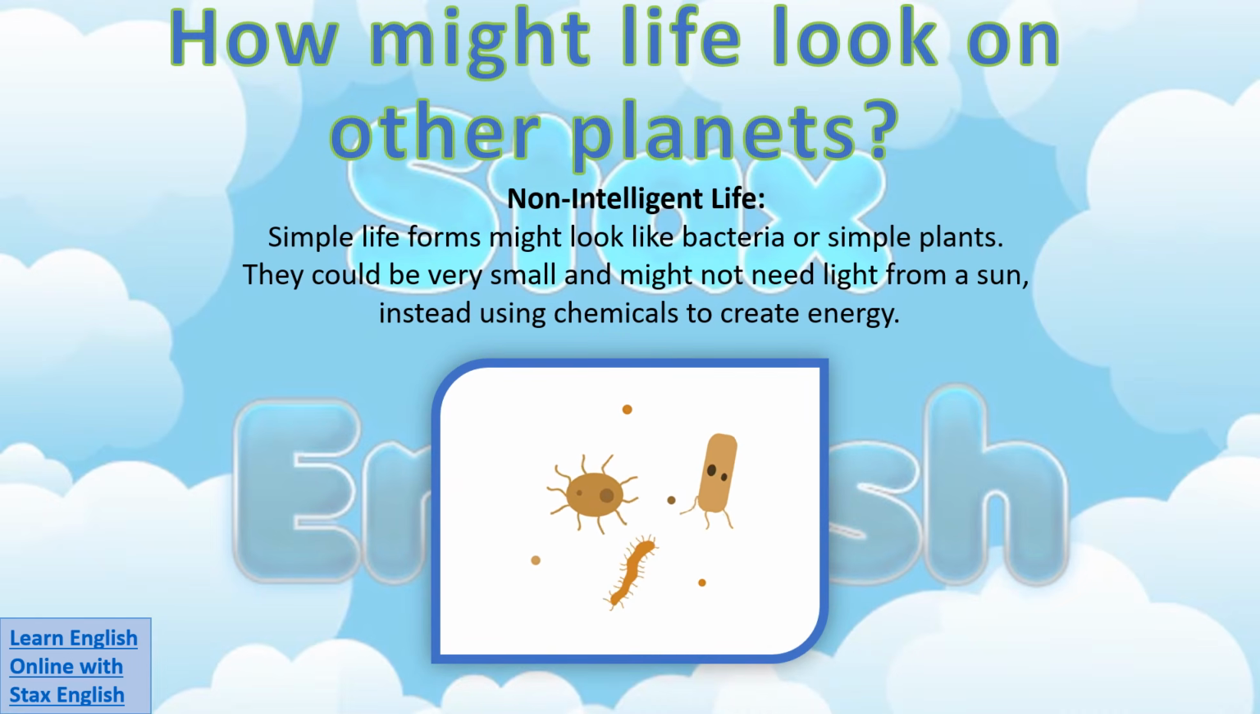So how might life look on other planets? Well, it might look like some of the non-intelligent life on Earth. Simple life forms might look like bacteria or simple plants. They could be very small and might not need light from the sun, instead using chemicals to create energy.